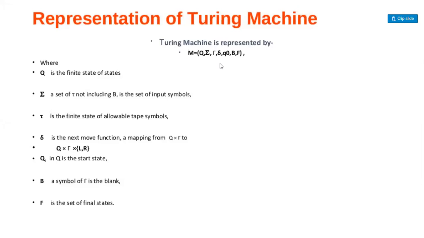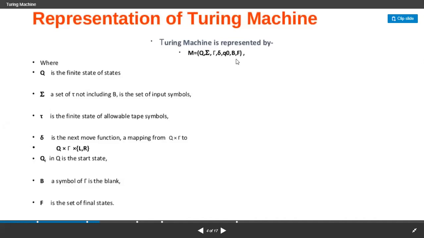PDA means pushdown automata, and the Turing machine is a seven tuple machine. Please make a note of this, what and what tuples we're having for the Turing machine. The simple difference between the PDA and the Turing machine is that in the place of Z naught we're having B here. That's it.